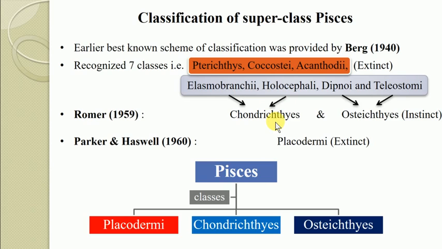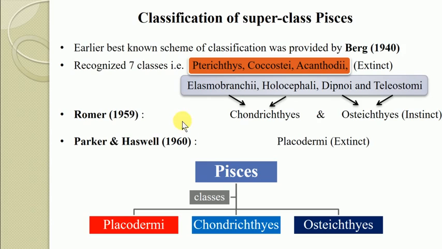And secondly, the classes Dipnoi and Teleostomi recognized by Berg were merged by Romer, according to the presence of a bony endoskeleton, into the class known as the Osteichthyes. The classification given by Romer is only about the living fishes. So according to Romer, there are only 2 classes, Chondrichthyes and Osteichthyes.